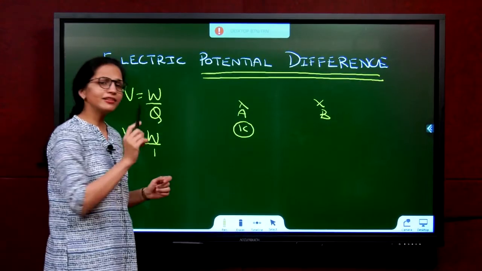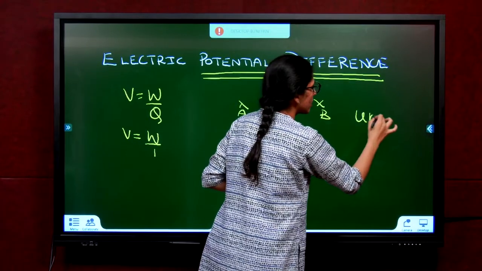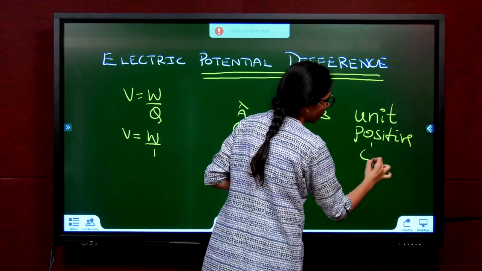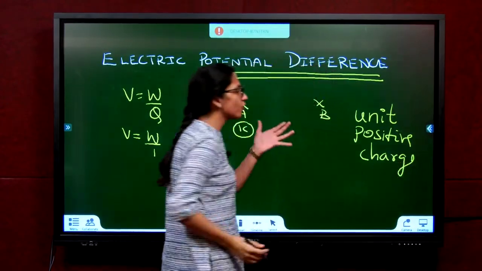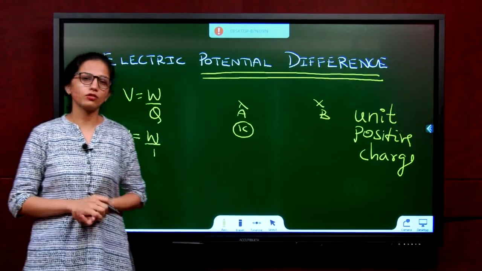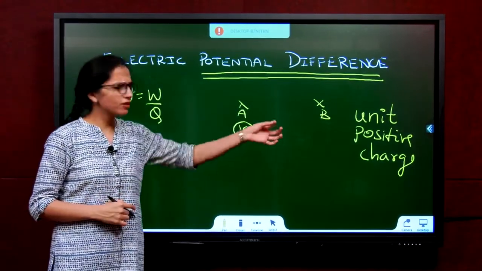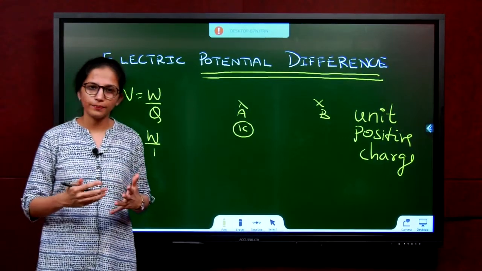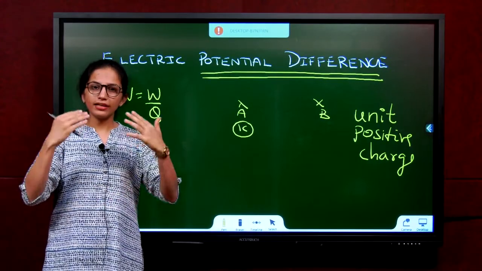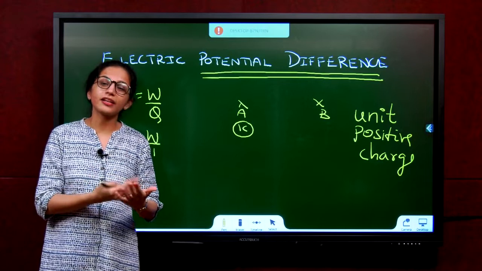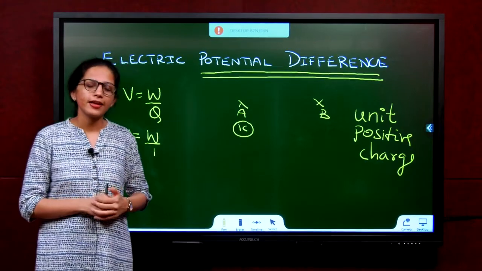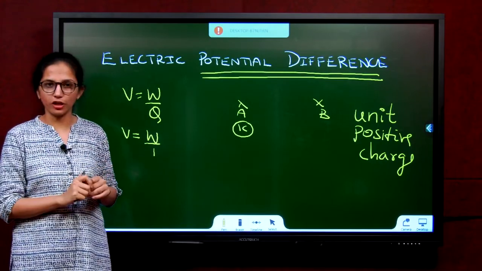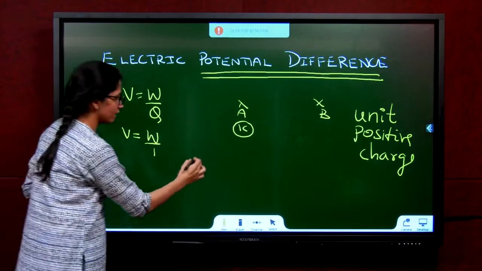Now, in the definition, why did we use the word unit positive charge? Why not negative? Because till now we are saying electron, how many electrons are there in 1 coulomb of charge, etc. Why did we use the word positive? Electron is not positive. When they started discovering about current long back, before they realized what was the reason for current, they assumed current is flowing because of positive charge. That's why it is by convention.